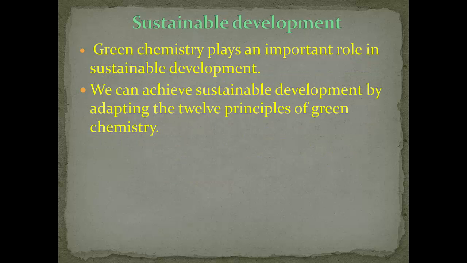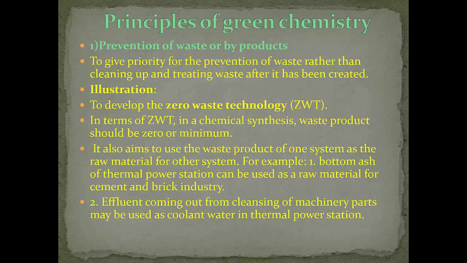Now we are going to see sustainable development. Green chemistry plays an important role in sustainable development. We can achieve sustainable development by adopting the 12 principles of green chemistry. Now we are going to see the principles of green chemistry, in which first is prevention of waste or byproducts. To give priority to the prevention of waste rather than cleaning up and treating waste after it has been created.